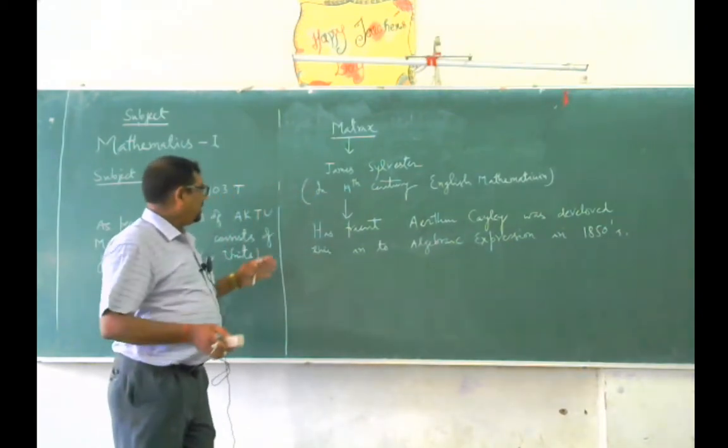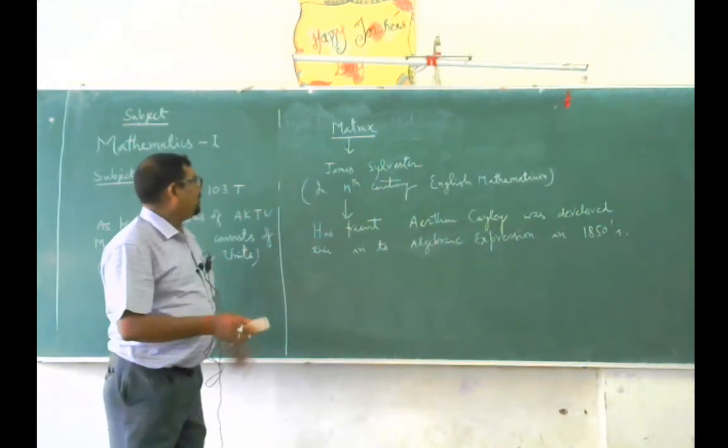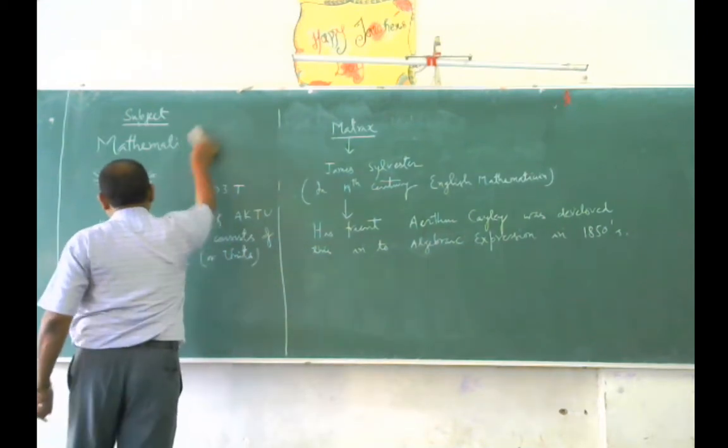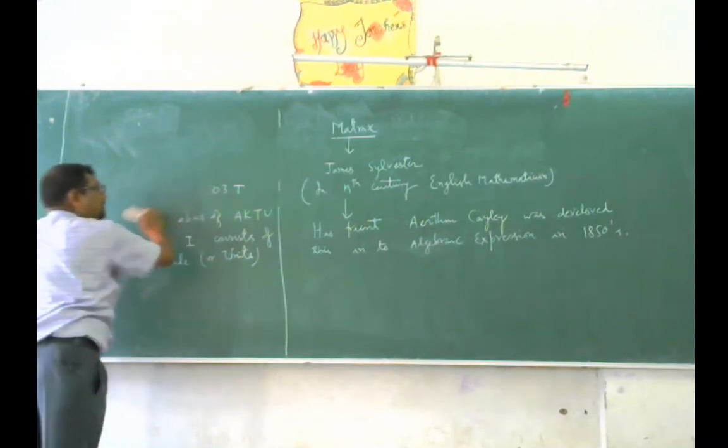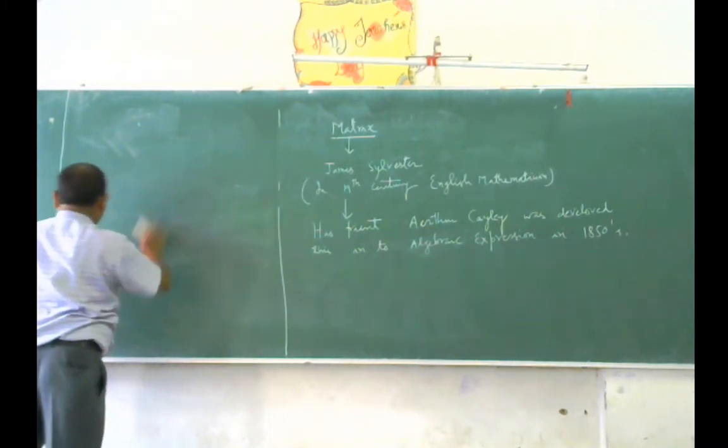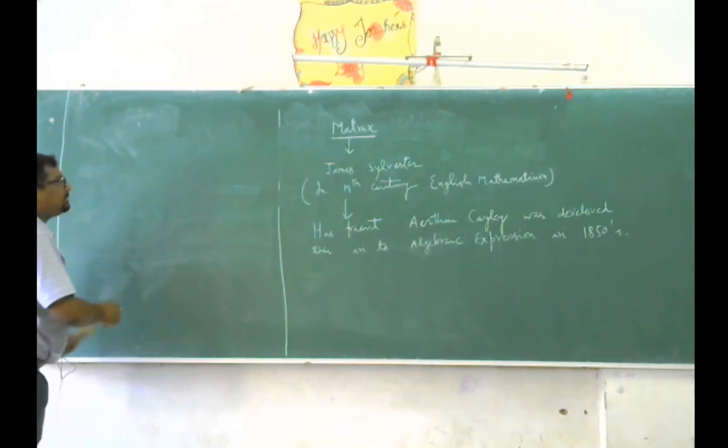So let me explain what is matrix, and then after we shall study more about matrices.